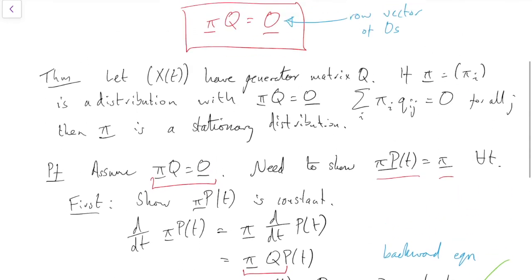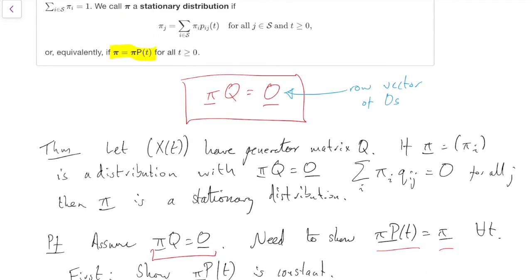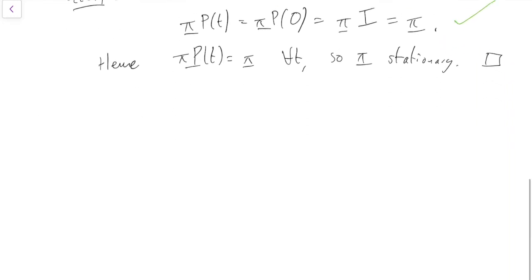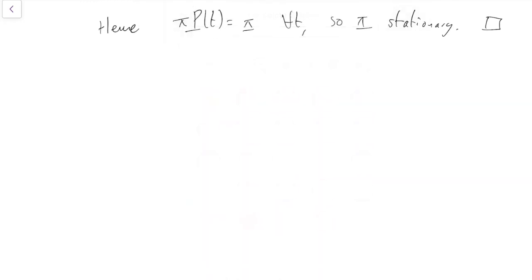But the message of all that proof is this thing here, that we just need to solve pi q equals 0 to find a stationary distribution. So let's do an example, shall we, of finding a stationary distribution using this new equation, pi q equals 0.